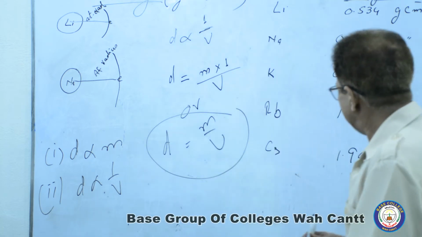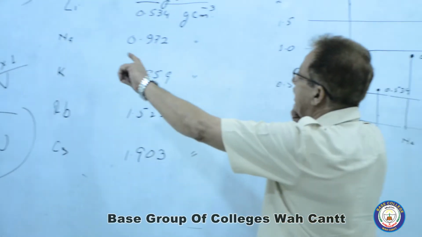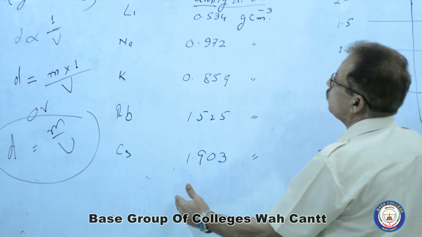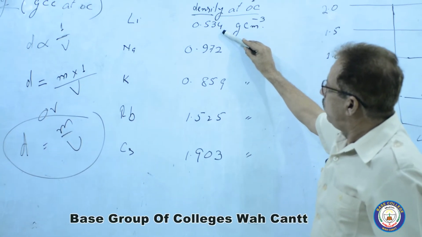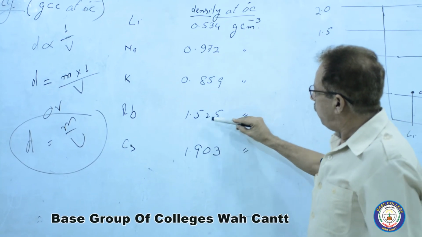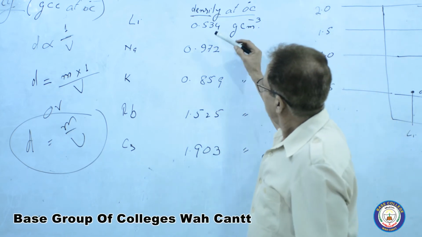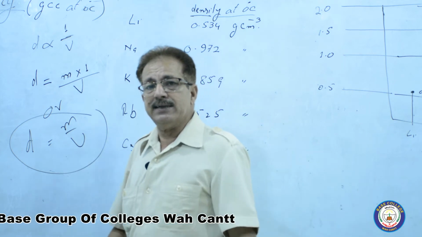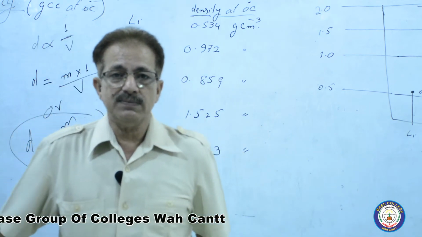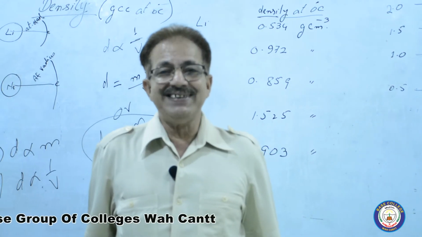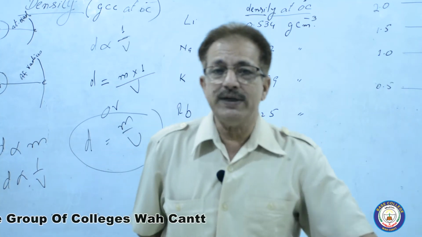But so far as their densities are concerned, look at these values: 0.534, 0.972, 1.525, 1.90. It means the densities are increasing from top to bottom. Volume is increasing, density is also increasing.